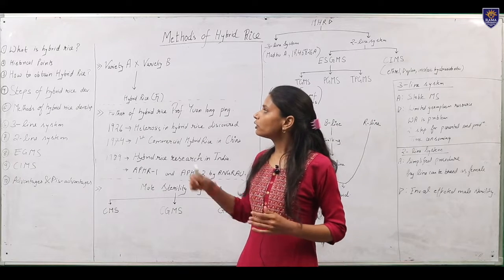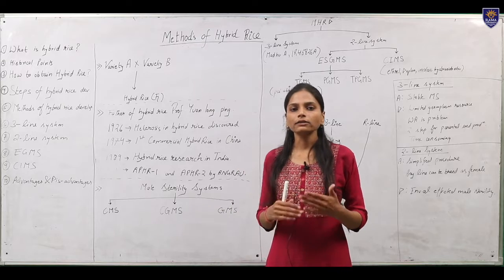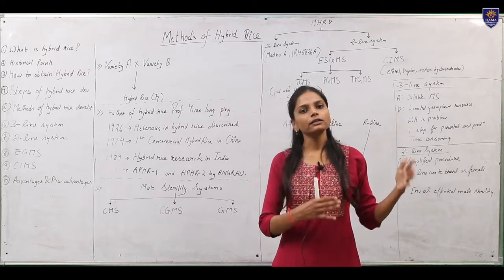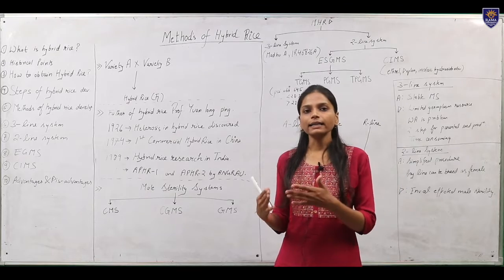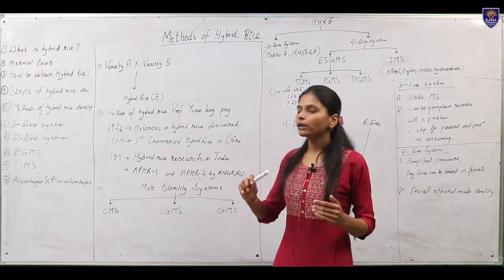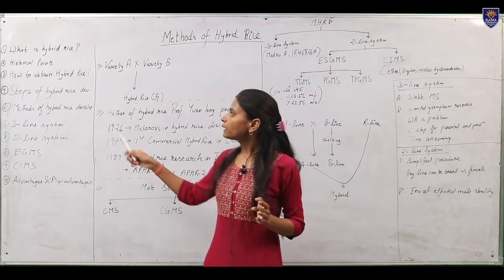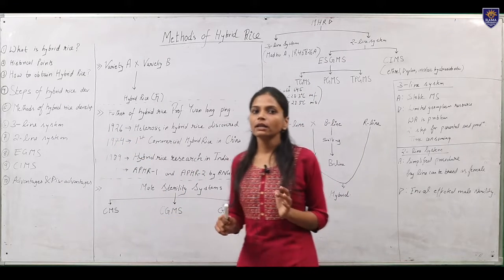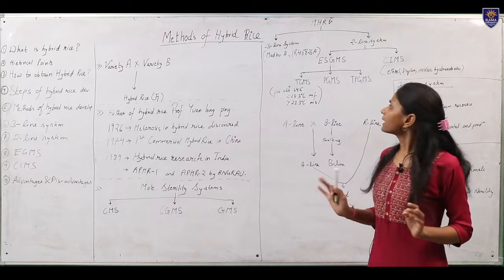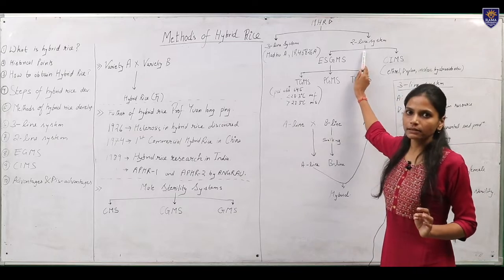Now we move on to the steps of hybrid rice development. In case of hybrid rice development, there are two broad steps. One is the maintenance of the parental lines and second is the development of the hybrid rice. So before moving on to the main steps description, let us know the methods of hybrid rice development. Hybrid rice development methods can be broadly categorized in two groups, that is 3-line system and 2-line system.